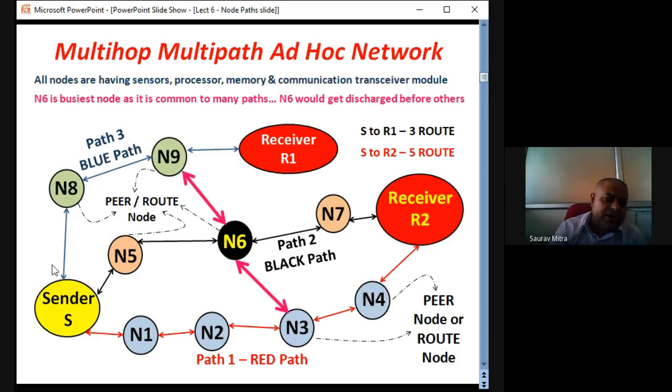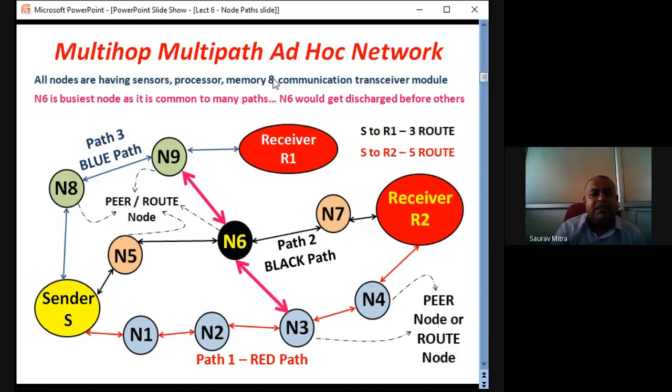This is also the same as the other nodes. This sender node is also having a communication protocol and communication transceivers. It also has sensors and a microprocessor or microcontroller. The sender node S also has an energy unit, a battery backup. It might have GPS or global positioning hardware, and it might also have some mobilizing unit like flagella, wheels and other things.